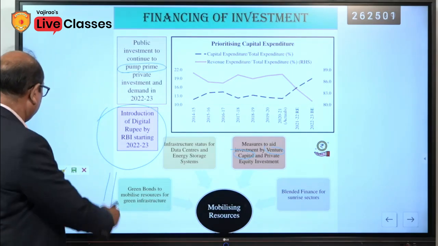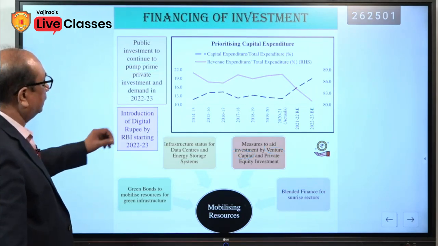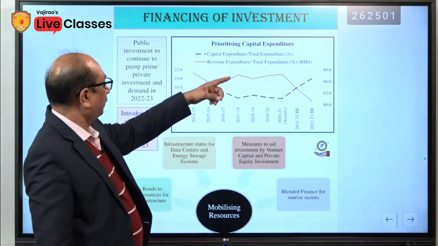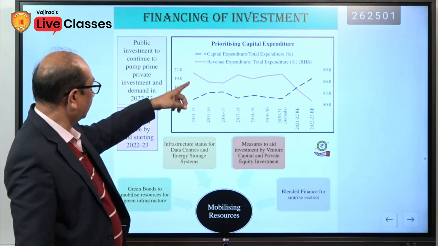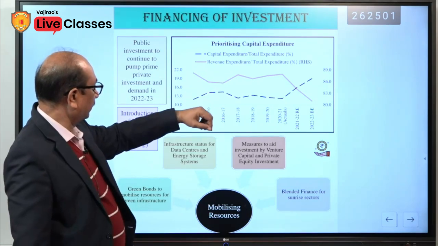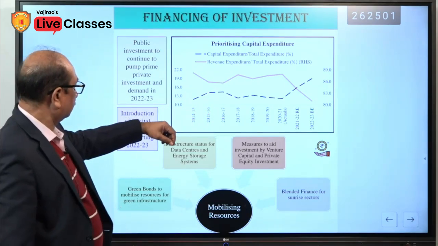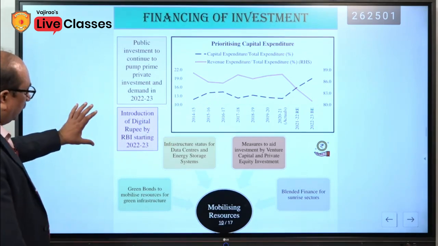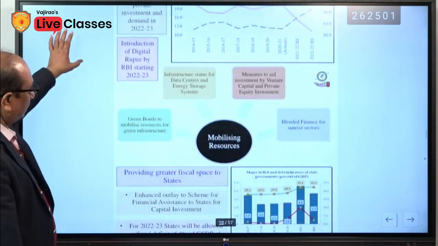Okay, let me come to this slide. This is priorities, capital expenditure. Here you can see the capital expenditure and the revenue expenditure. So, not so relevant. Come to the next.